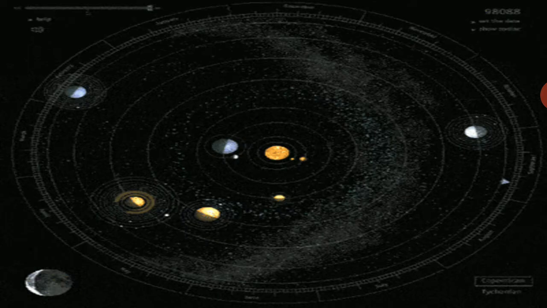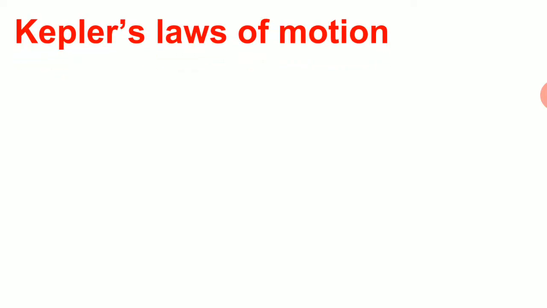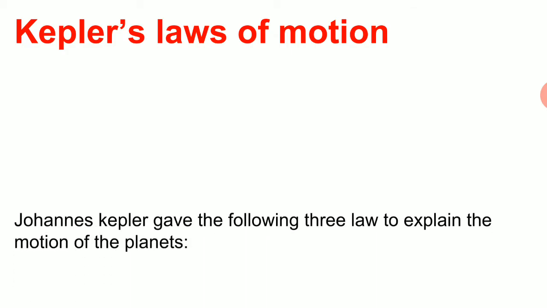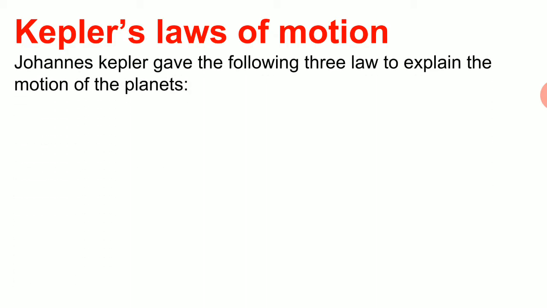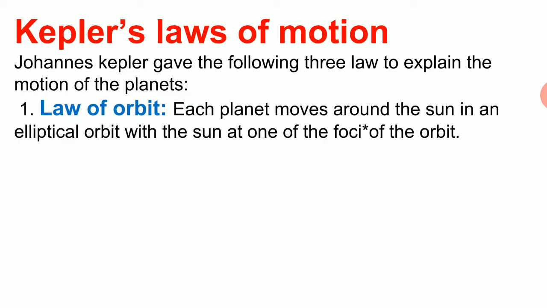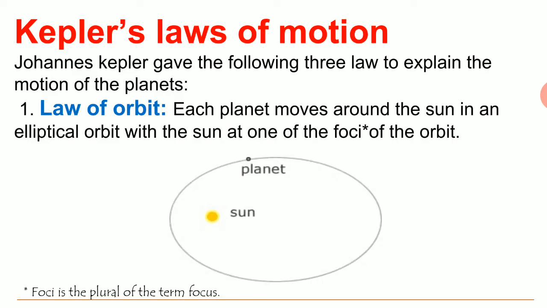So in our next topic we are going to discuss Kepler's laws of motion. Johannes Kepler gave three laws to explain the motion of planets around the sun. So these are the three laws. Number 1, the law of orbit. According to this, each planet revolves around the sun in an elliptical orbit with the sun at one of the two foci of the orbit. So look at this picture.